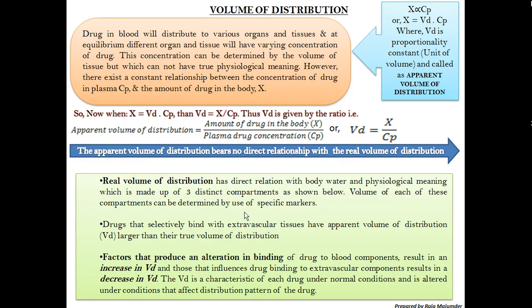The next part is coming, and it is more important: the volume of distribution. In the case of apparent volume of distribution, it doesn't have any physiological meaning actually, but the real volume of distribution has a direct relation with body water and physiological meaning, and is made up of 3 distinct compartments. The volume of each of these compartments can be determined by use of specific markers.